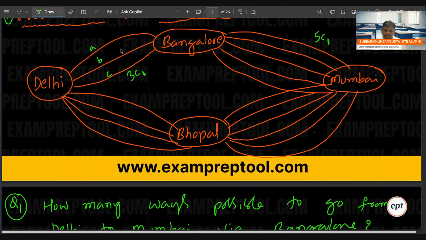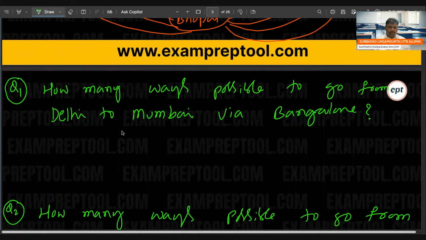So careful. I think out of A, B, C, select one way. Next one, I think A, B, C, D, E, F, G, and H. Right? So now see the answer. Out of 3, select one, 3C1. Next one, out of 5 select one, 5C1, but remember it is almost like inner loops.